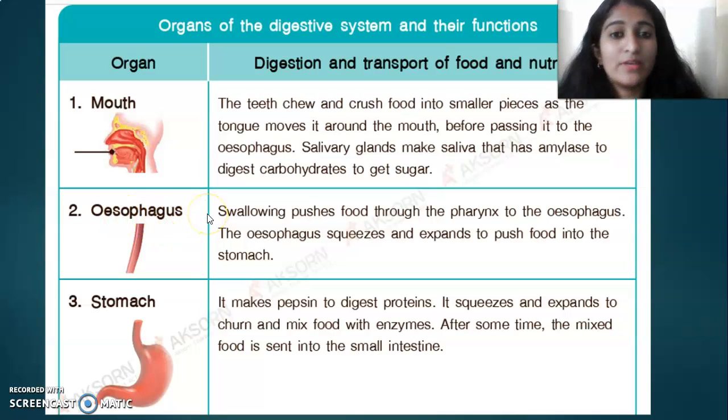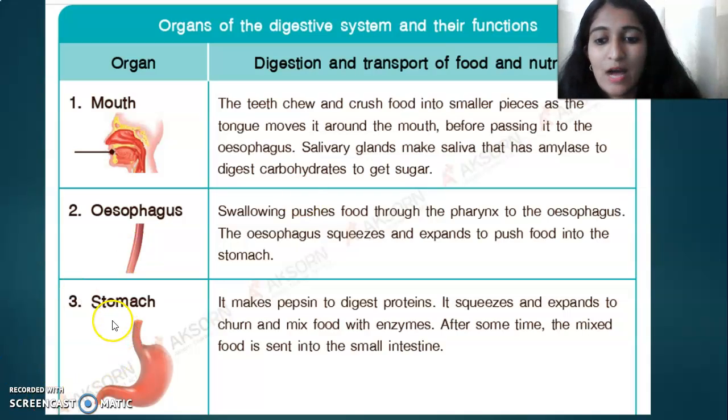The second one is the esophagus. We all know it is a food pipe that helps in swallowing and pushes the food into the stomach. The esophagus squeezes and expands to get the food into the stomach. We don't have any enzymes in the esophagus. The esophagus is just a tube.